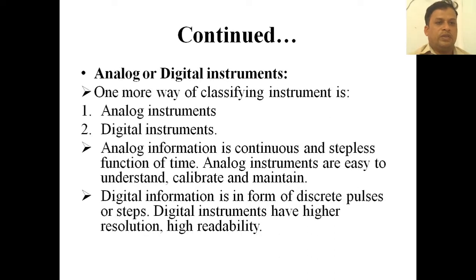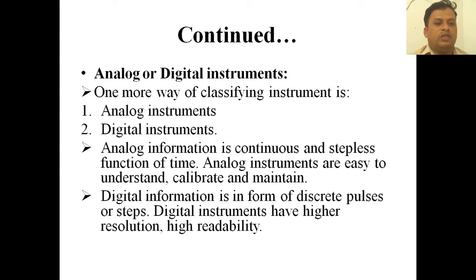Another way of classifying instruments is analog instruments and digital instruments. Analog information is continuous and stepless, a function of time. Analog instruments are easy to understand, calibrate and maintain.